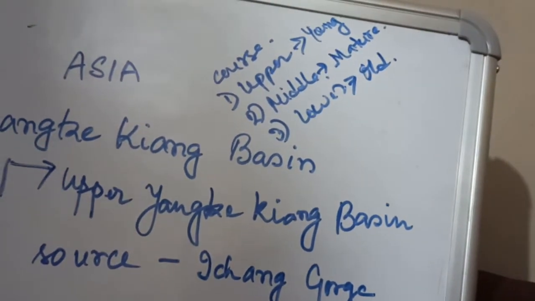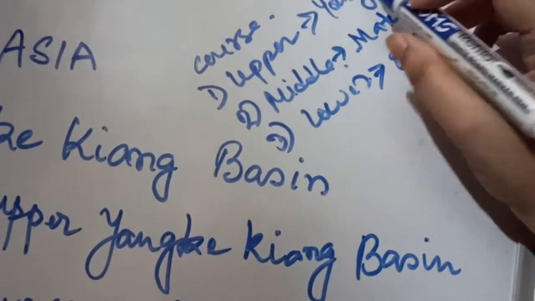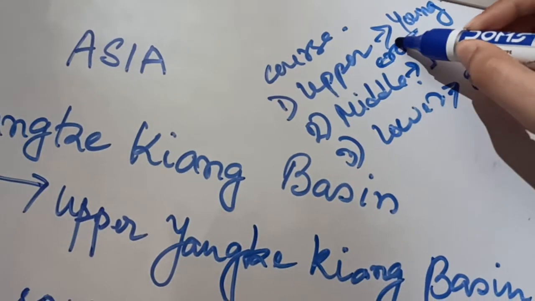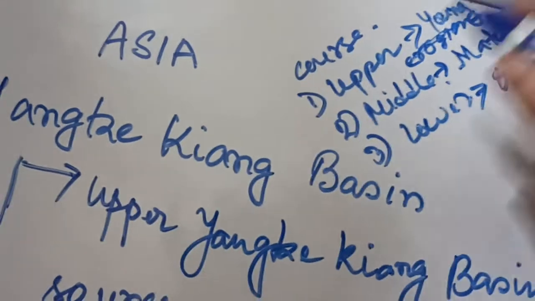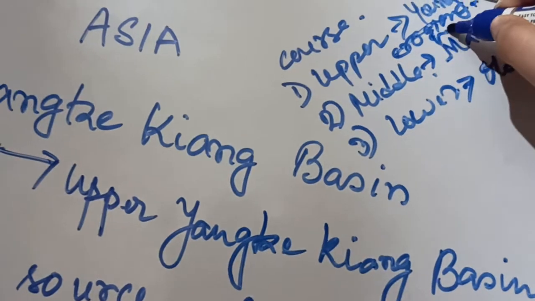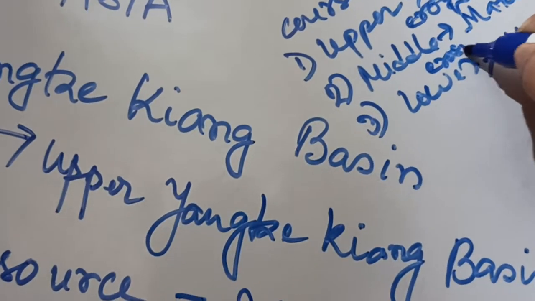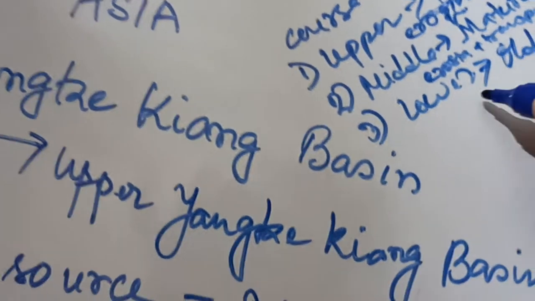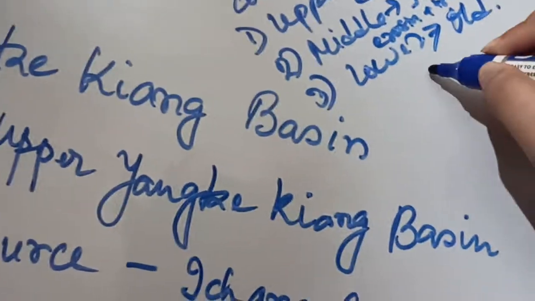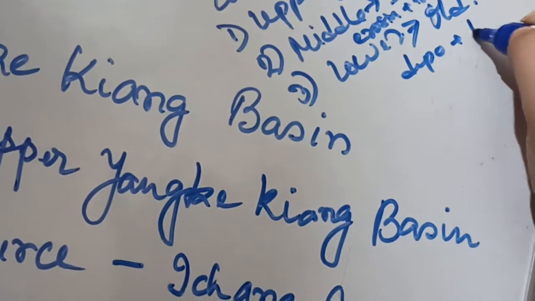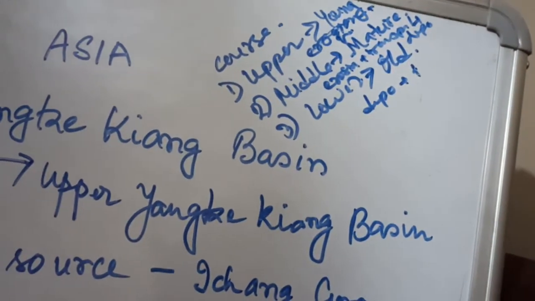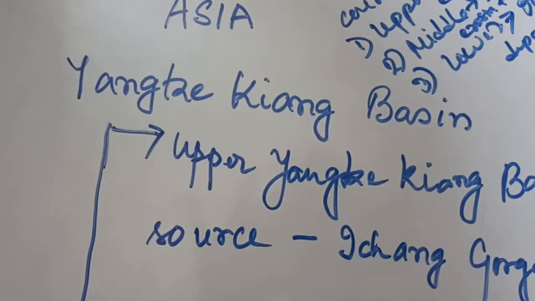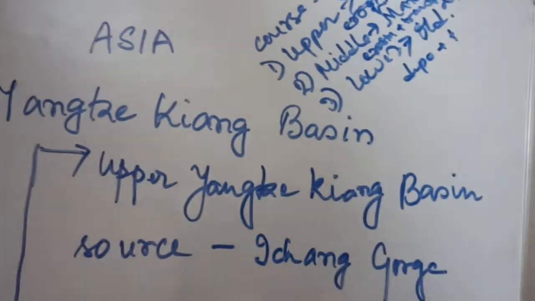In the young stage, or the upper course of the river, the main work done is erosion. In the middle course it is erosion plus transportation plus deposition. And in the old stage the main work is deposition. The course of the river is divided based on the energy of the river.